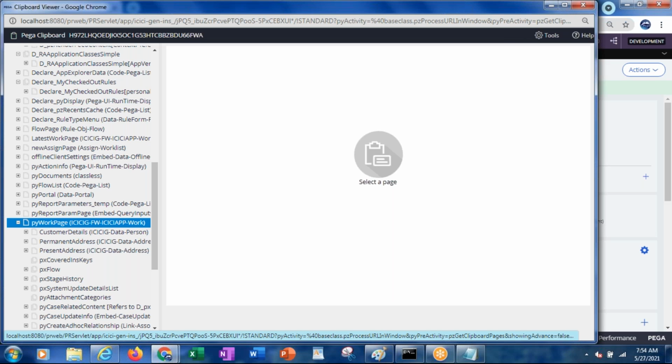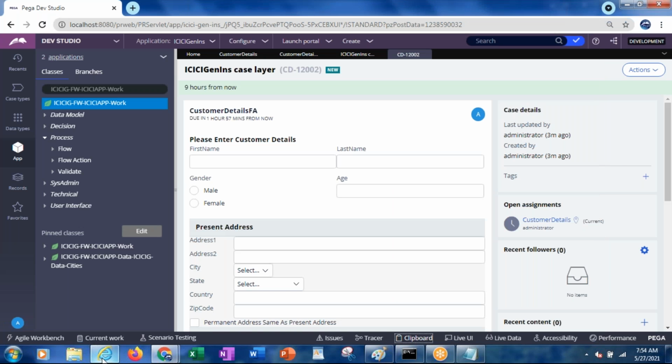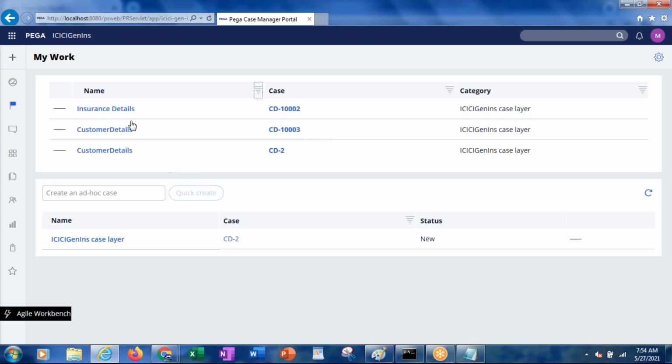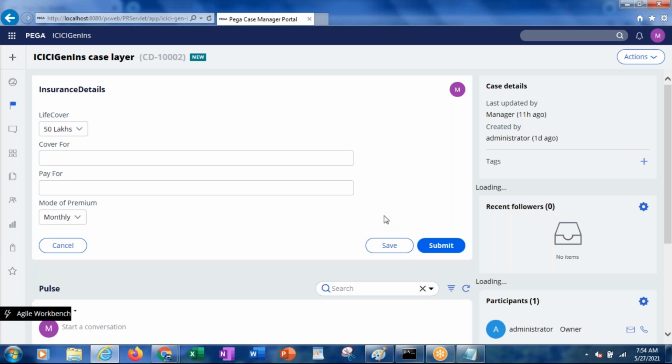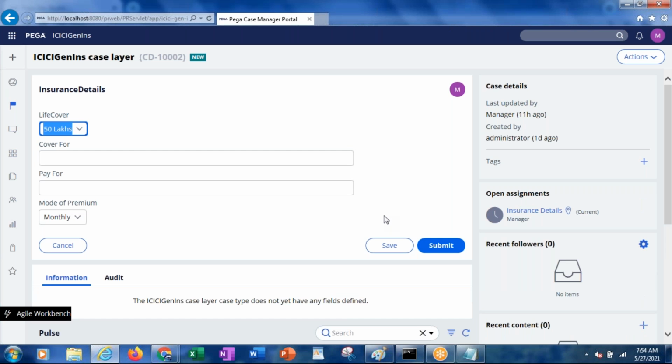Question: PX urgency on property will be there. Let's try from the I. Here we can open any property, any case. Here we don't have